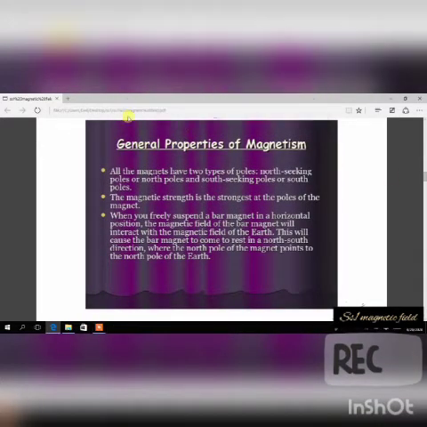General properties of a magnet. All magnets have two types of poles. I've told you earlier, we have the north seeking pole, or we call it the north pole, and the south seeking pole, we call it the south pole. The magnetic strength is strongest at the poles. When you have a magnet, you only find the magnetic strength always at the pole. The magnetic strength is always at the poles.